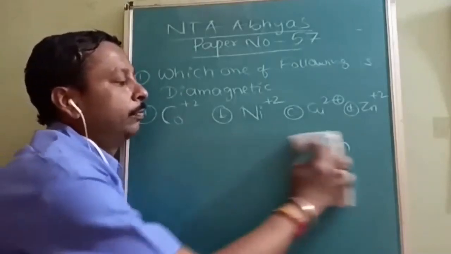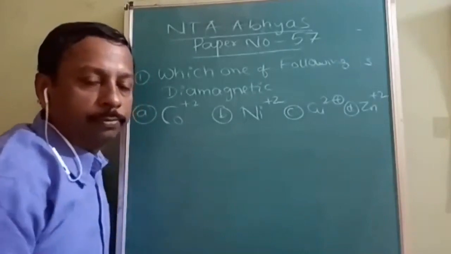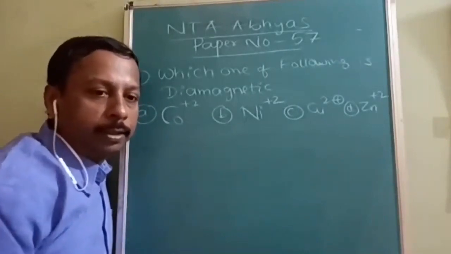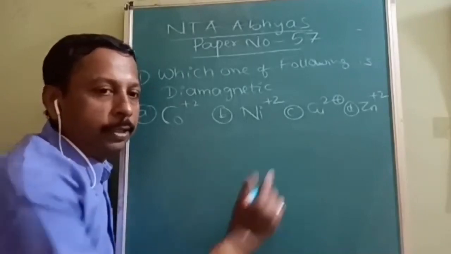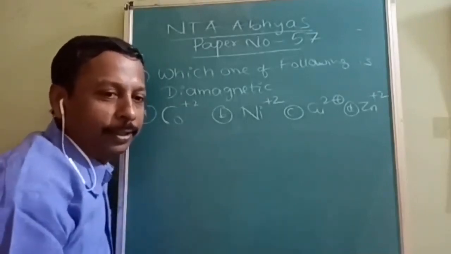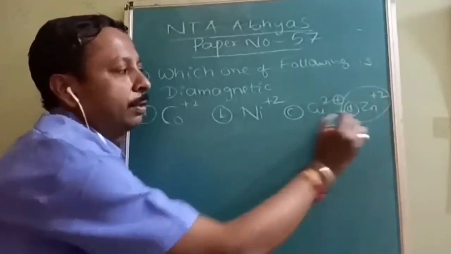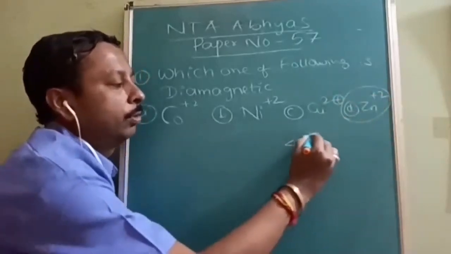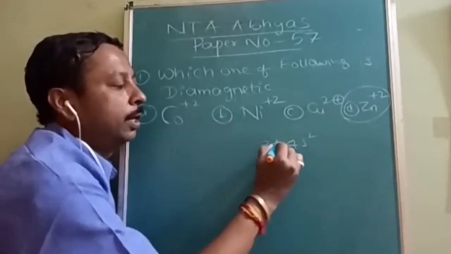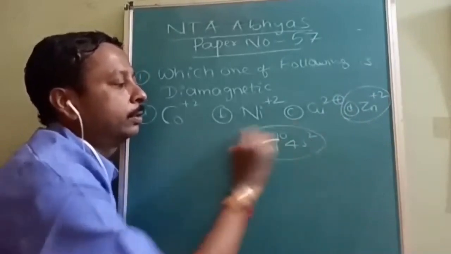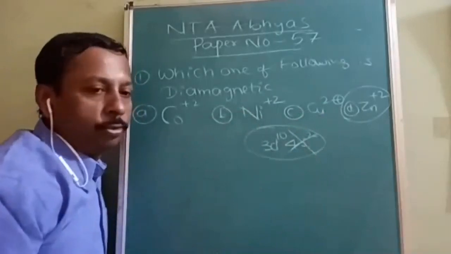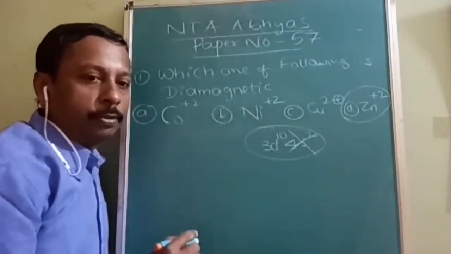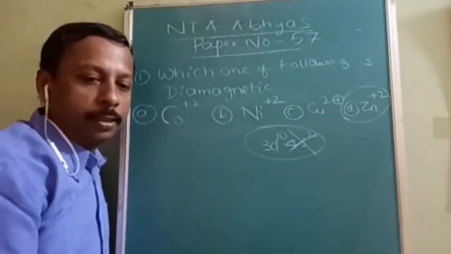Now with the atomic number only you will be able to find out the magnetic nature. Magnetic nature depends upon the number of unpaired electrons, and this is the easiest question I have seen ever. Answer is D, because 4s2 and 3d10, this is the last element of the 3d series. So once 2 electrons are lost, then it is going to be 4s2 only. So first question, the correct answer is D.